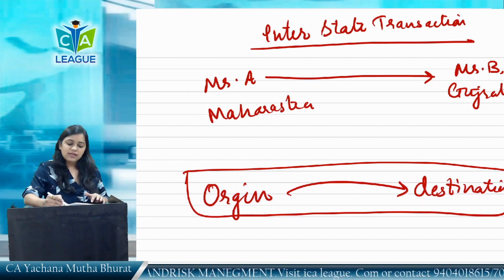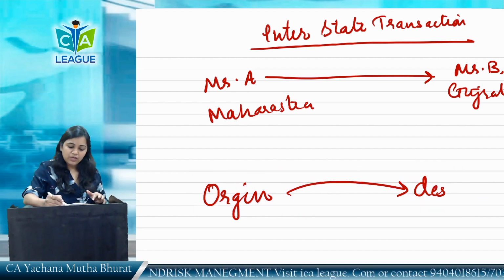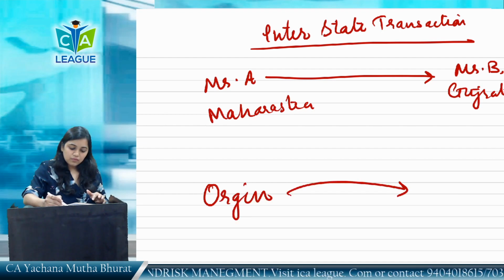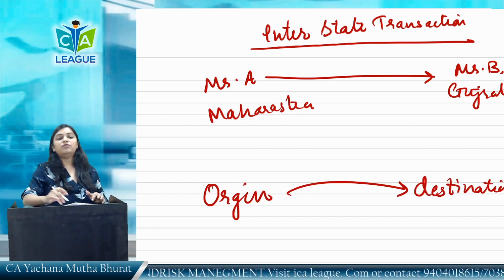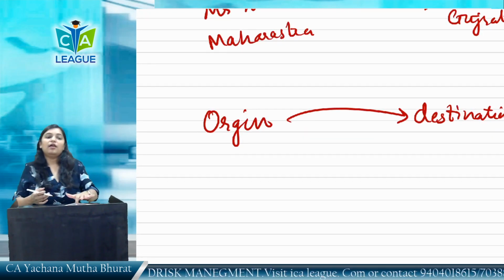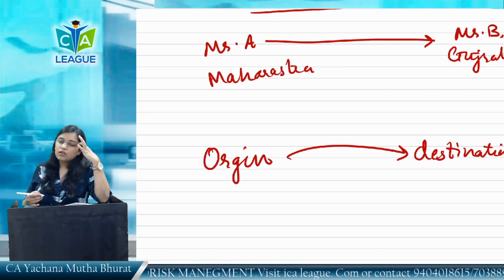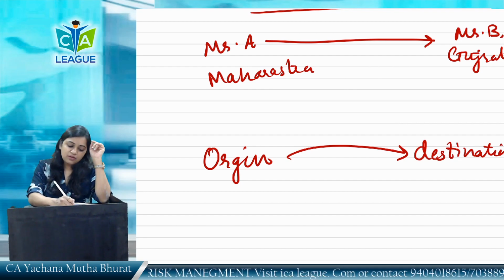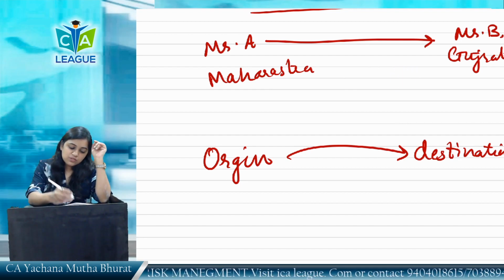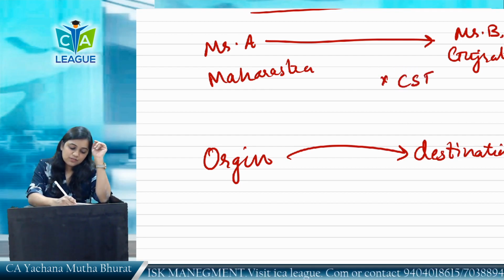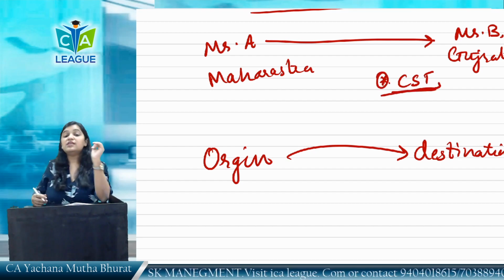So, previously, if we take a transaction of a previous era, that is before GST. If Mr. A sold goods to Mr. B in Gujarat in previous era, which tax was levied? You must be knowing, we have discussed a bit before, CST.